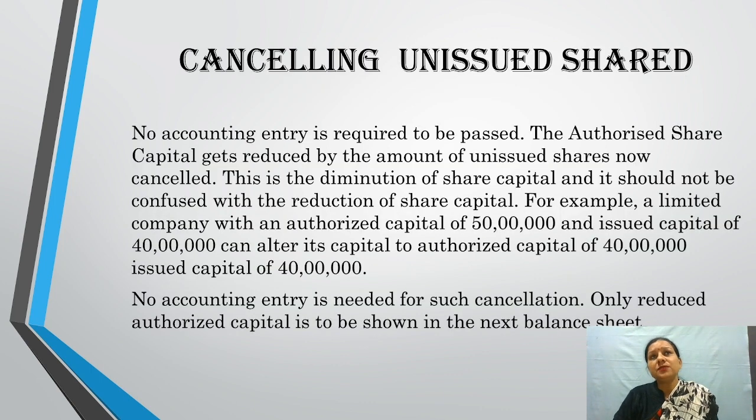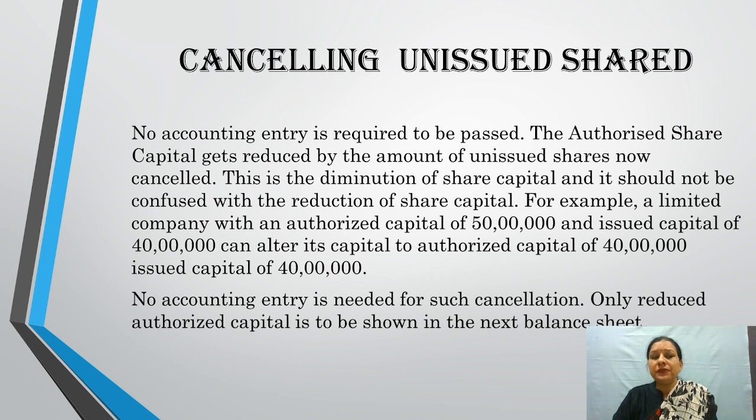Then the last method of alteration of share capital is cancelling of unissued shares. No accounting entry is required to be passed in this case. The authorized share capital gets reduced by the amount of unissued shares now cancelled. This is the diminution of share capital and it should not be confused with reduction of share capital.